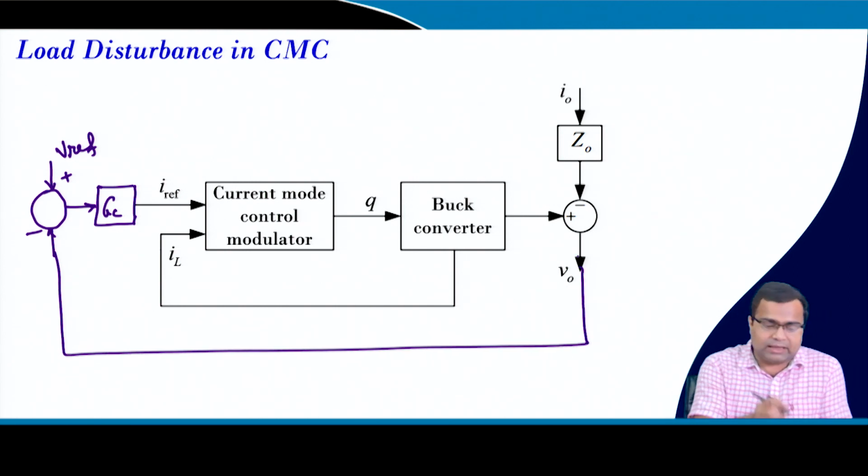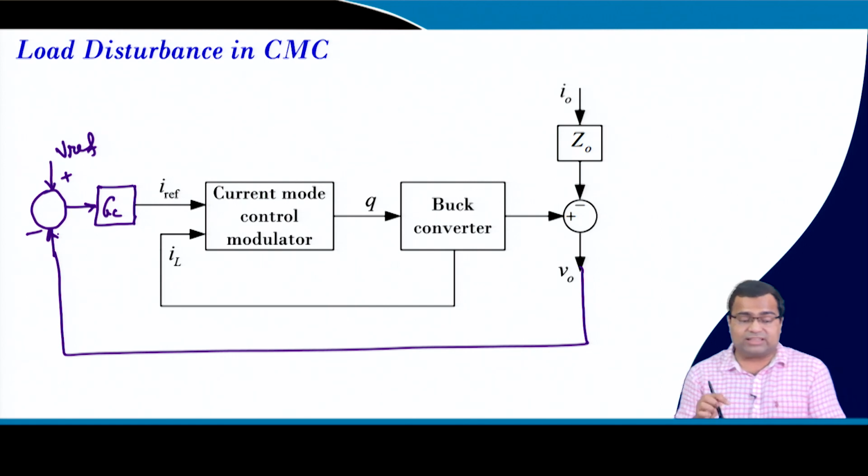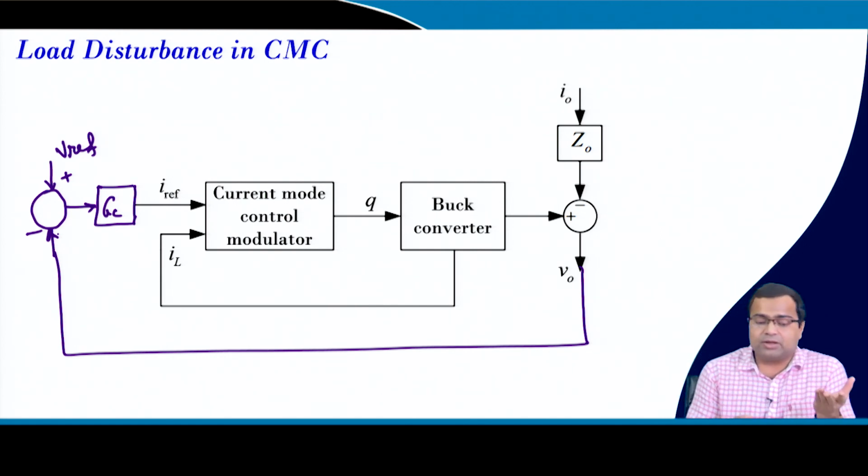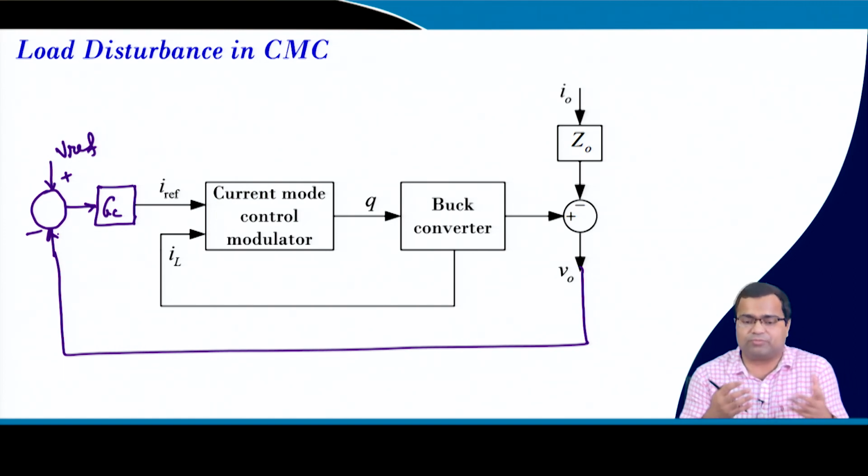So, here it is important too, because we want to see load disturbance. If we do not close the outer loop, then what will happen? We need to actually change the reference current, otherwise the voltage will not be regulated.